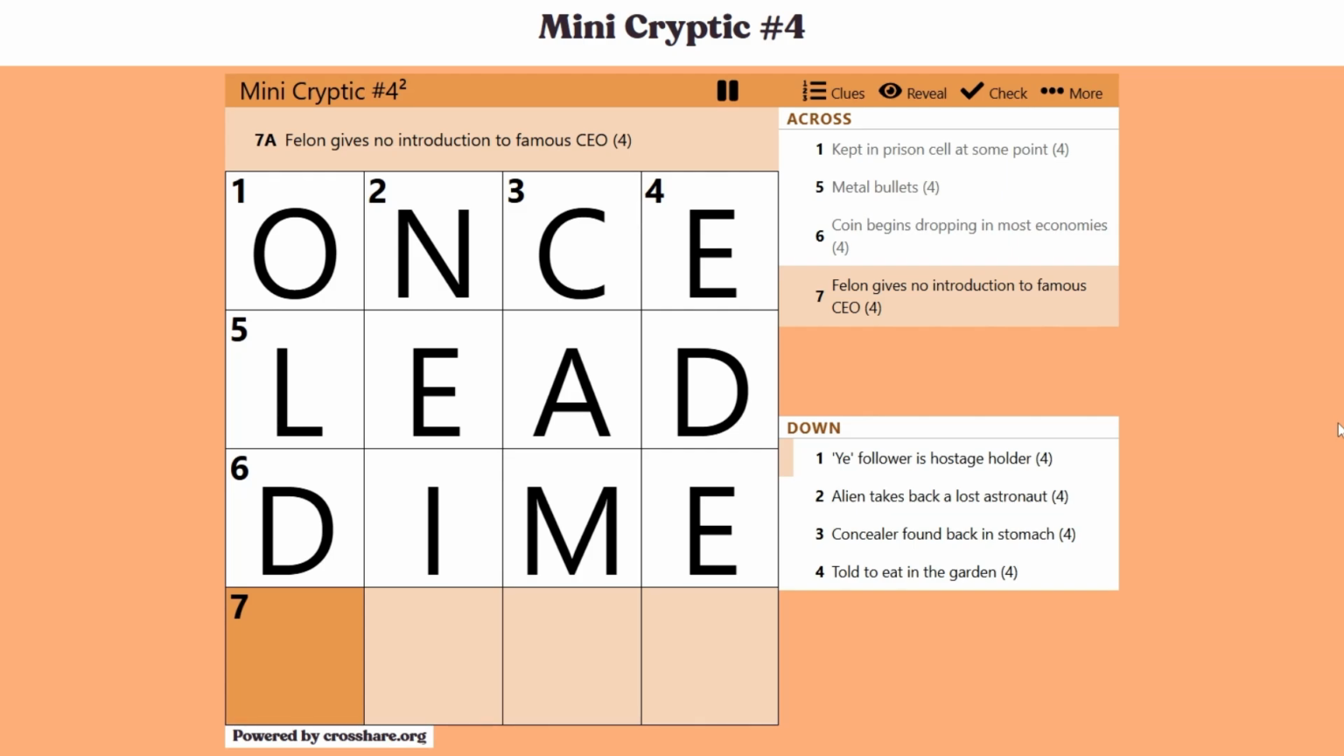7 across, we have "felon gives no introduction to famous CEO." And for our definition here, felon, definitely a few words for felon, like convict, words like that. But in this case, it's actually famous CEO that is the definition. And if you take the word felon and give it no introduction, you get Elon.